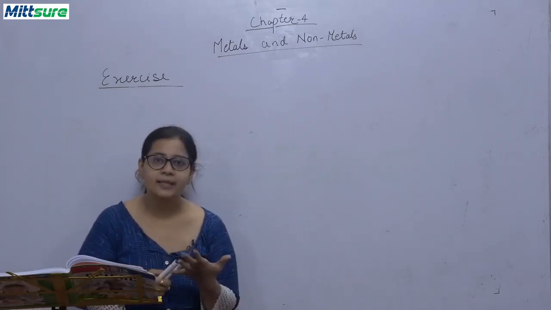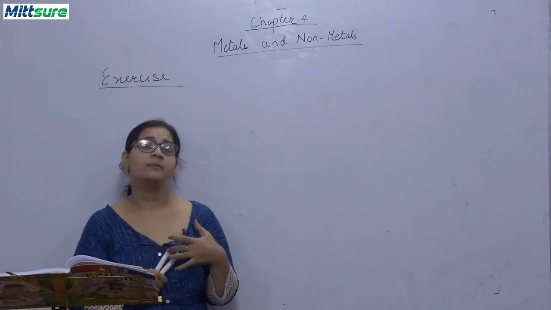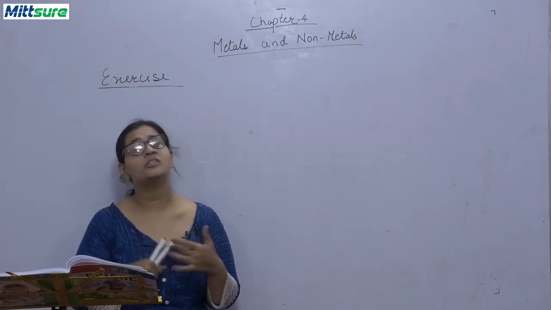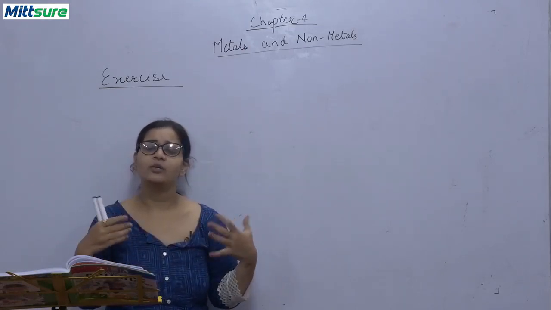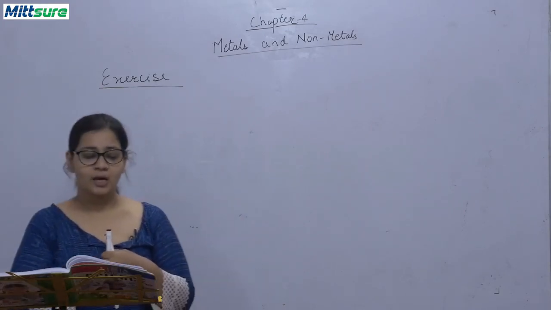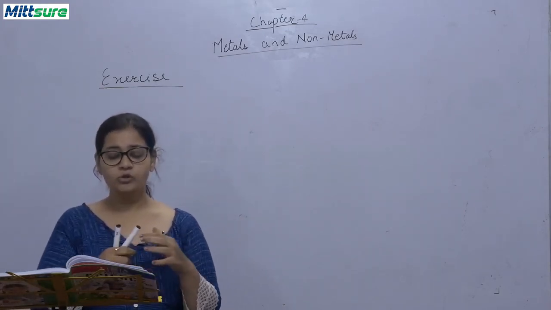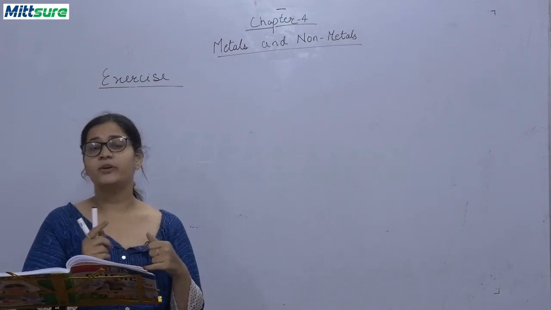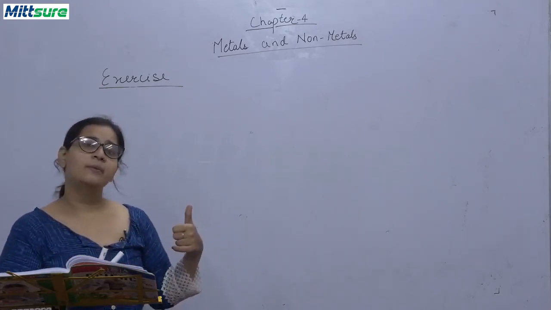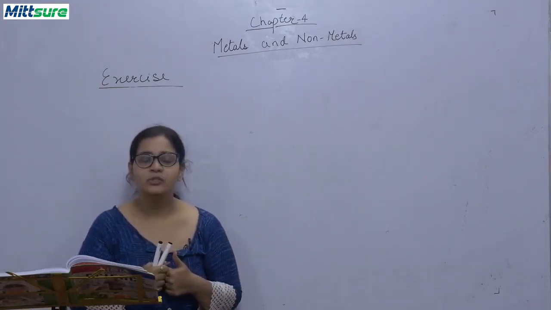Third question, write the common uses of metals in our daily life. आपको uses मैंने बताए थे, wires में use होते हैं, machines बनाने में, automobiles, utensils, jewelry. So you have to write all the uses. It is given in your books. Fourth question is, how do metals and non-metals differ in physical properties? There are 9 physical properties given to you.